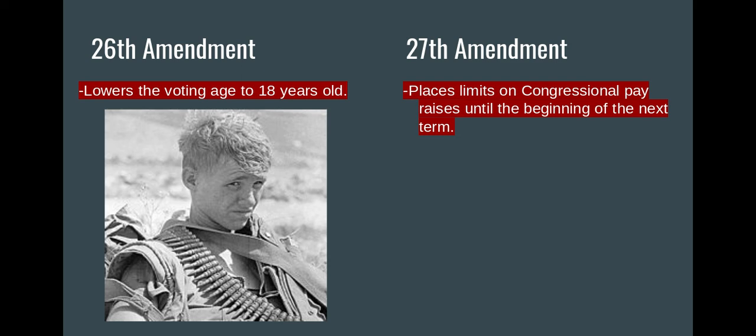And then the 27th Amendment is our most recent amendment. This amendment places limits on when Congress can give themselves raises, because while Congress does have the power to give themselves a raise, this amendment said that that raise would not go into effect until the beginning of their next term. So a member of Congress can get it approved to give themselves a raise, but they have to win re-election before that raise would actually take effect.